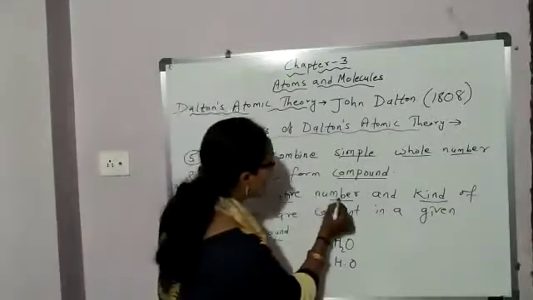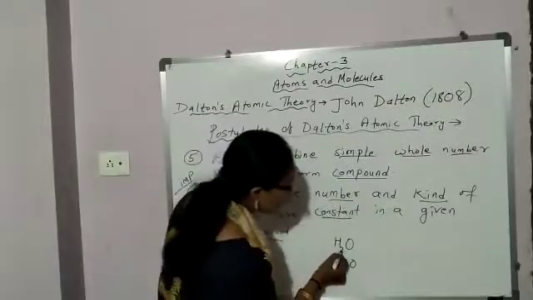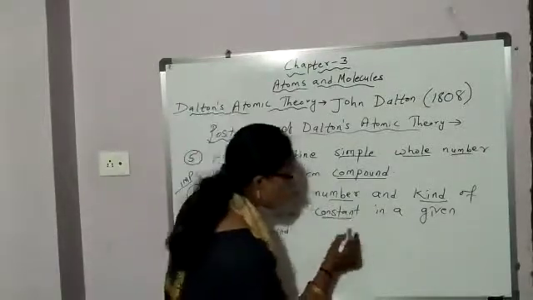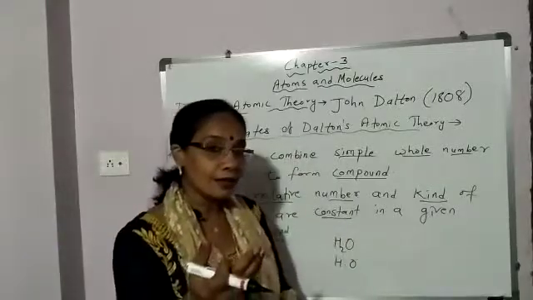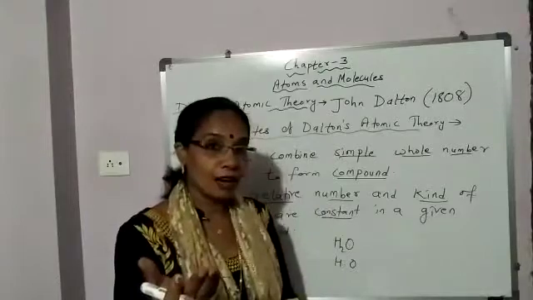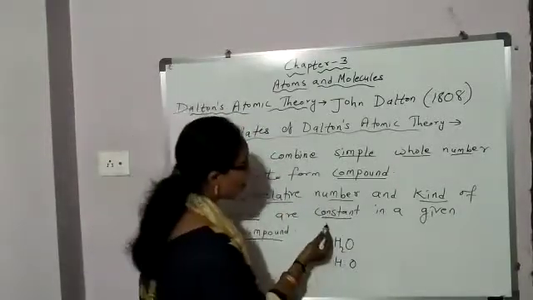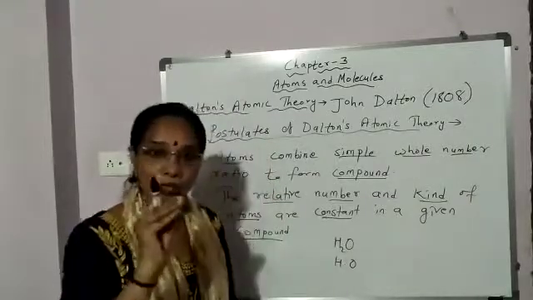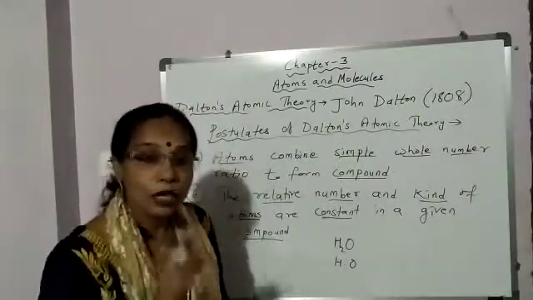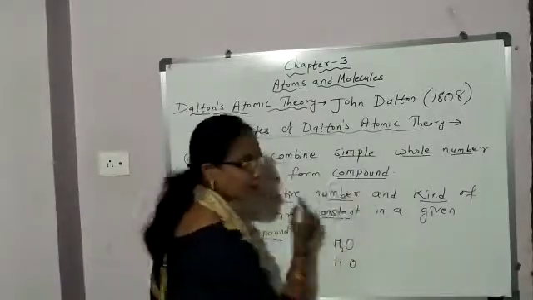And what is said? Number of atoms are also constant. How many atoms of hydrogen? 2. How many atoms of oxygen? 1. And further students, atomic mass of the atoms is fixed. When number of atoms is fixed, atomic mass will also be fixed or constant. So, two things are clear from here.